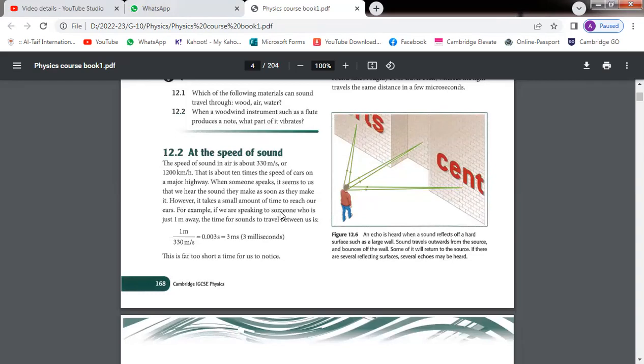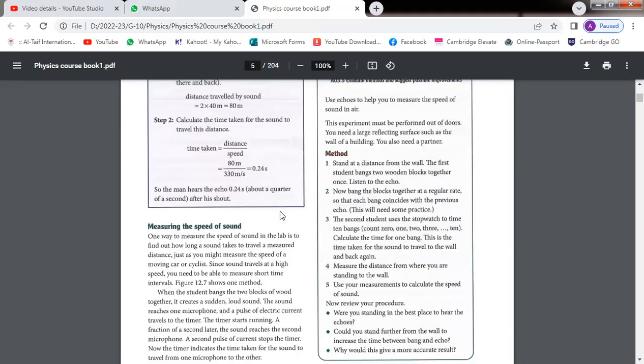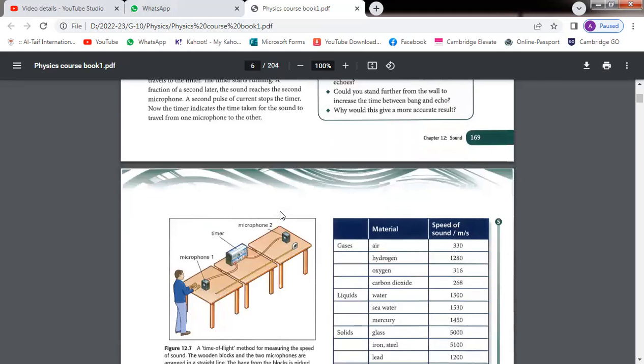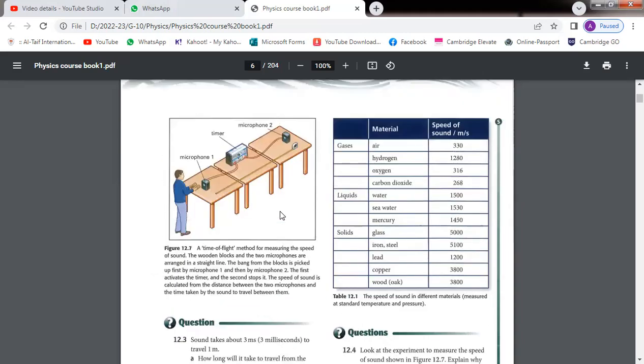The speed of sound in air is 330 meters per second, or 1200 kilometers per hour. This is the speed of sound in air, but in different materials the speed of sound is different. Here we find that different materials produce different speeds of sound.